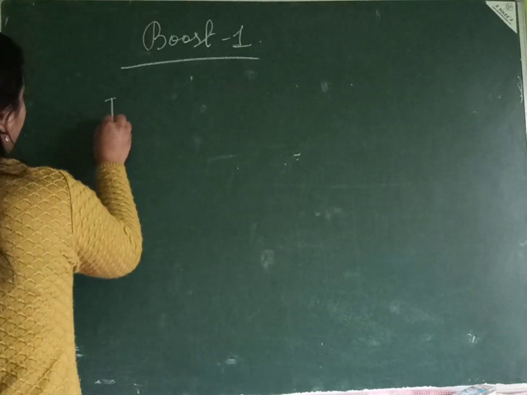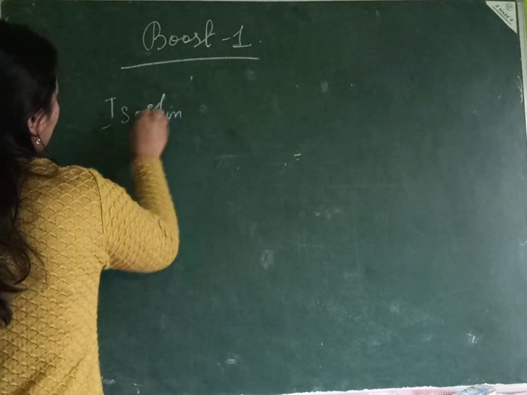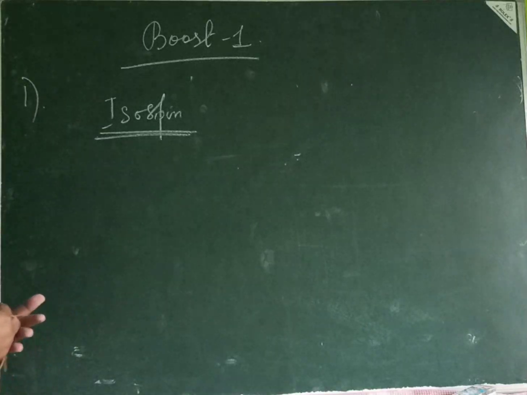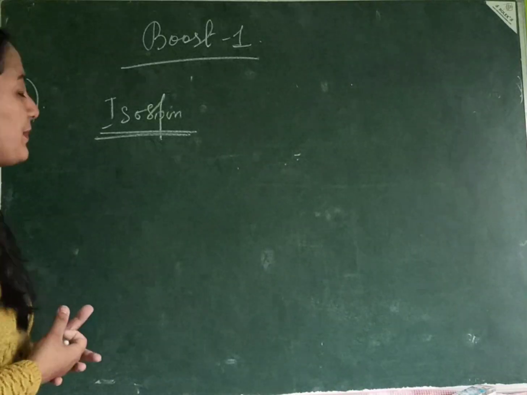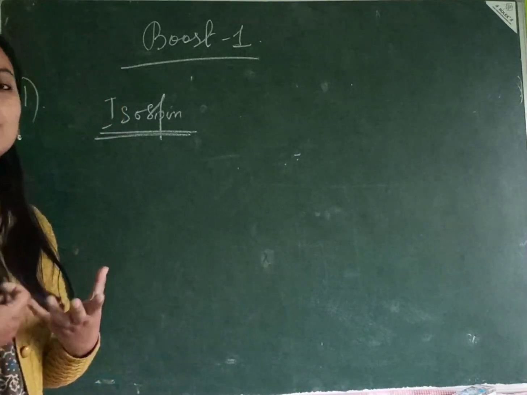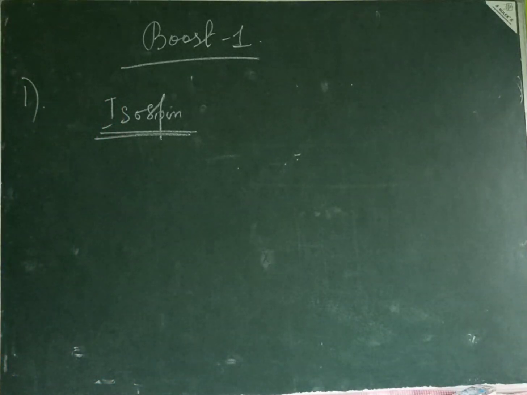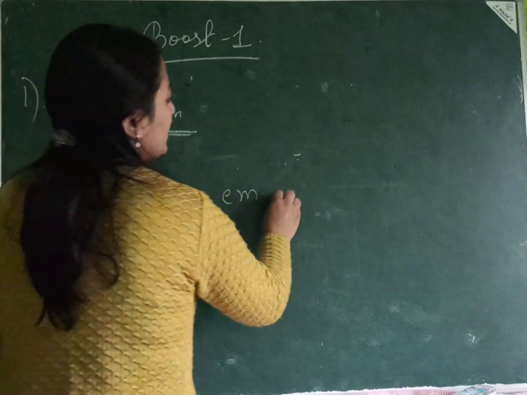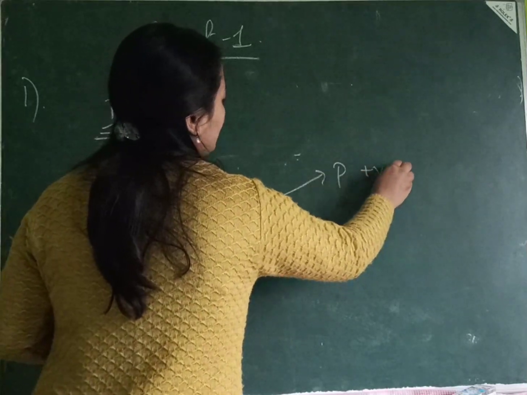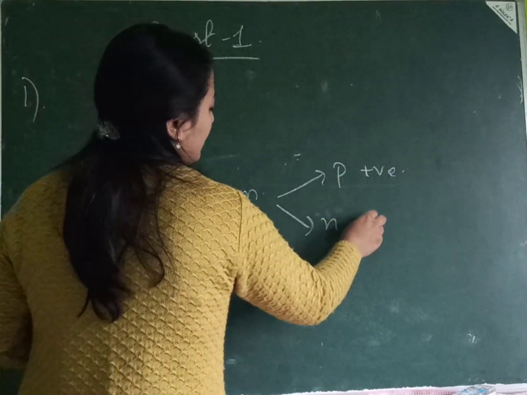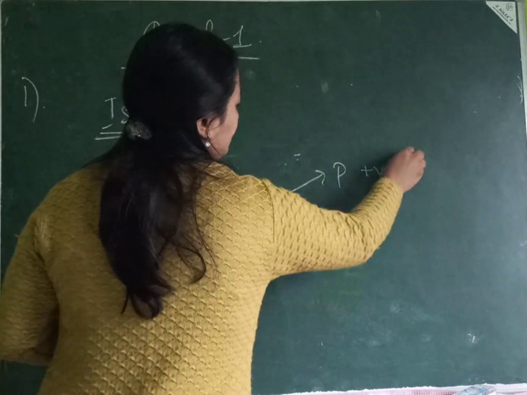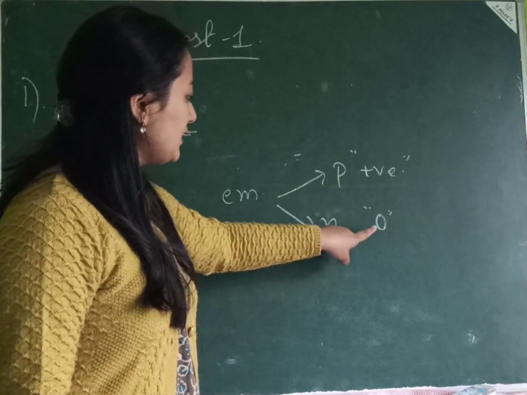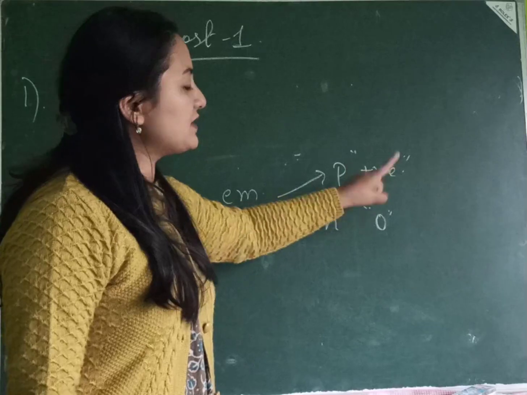Okay. So isospin, right? This is for question number 1. Isospin is related to your charge independent nature of your nuclear forces, right? So what do I mean by charge independent nature of nuclear forces? For instance, in your electromagnetic force, my proton is positively charged and my neutron is neutral, right? So my neutron is neutral for my electromagnetic interactions and proton is positively charged.